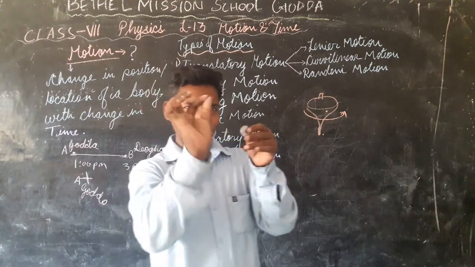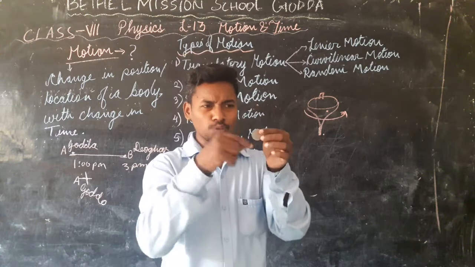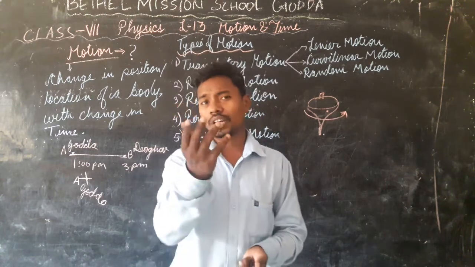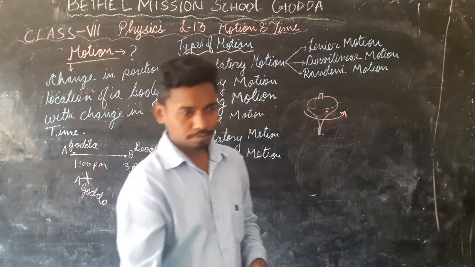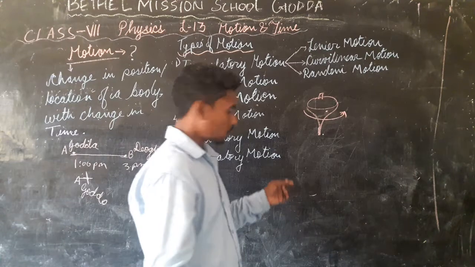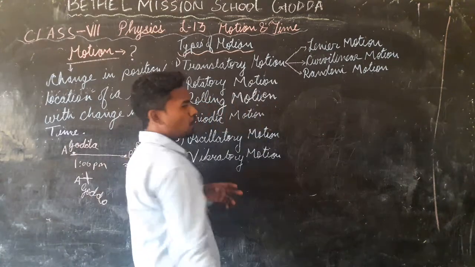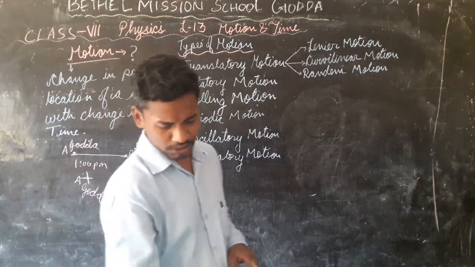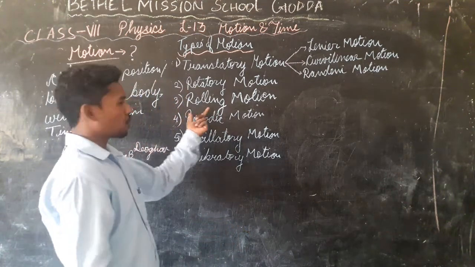You will see a line appear when the coin moves. So this is your rotation. The movement of a body about its own center is called rotation. Now we have rolling.